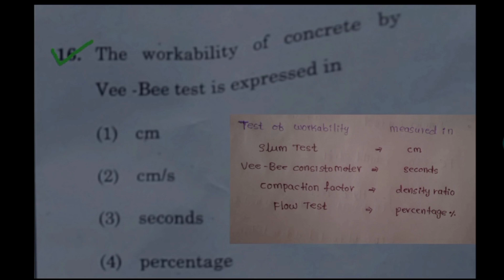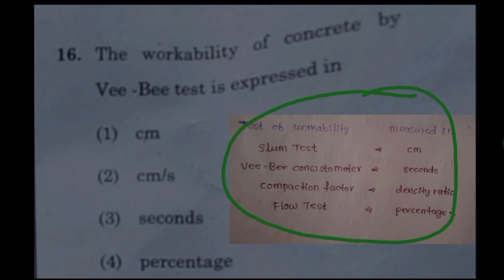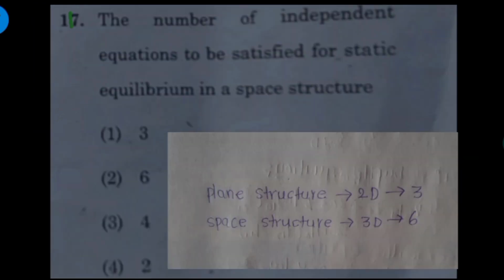Question number 16 is asked on the workability of the concrete. Here I listed some workability tests. The slump test is measured in centimeter, and the VB consistometer is measured in seconds. The compaction factor test is measured in density ratio, and the flow test is measured in percentage. By understanding all this data, we can easily conclude that the VB consistometer is expressed in seconds. Hence option 3 is correct. Question number 17.